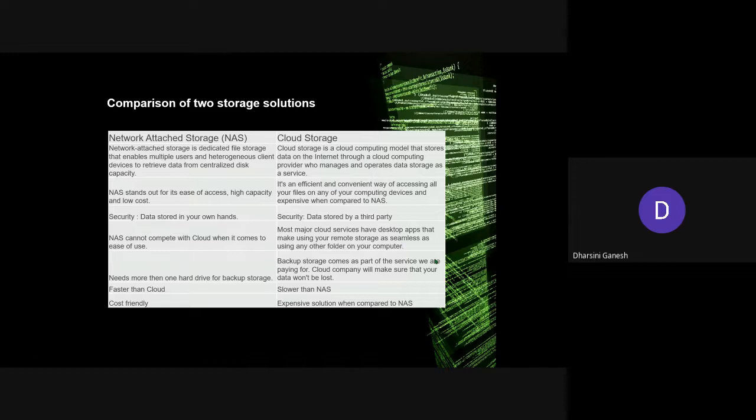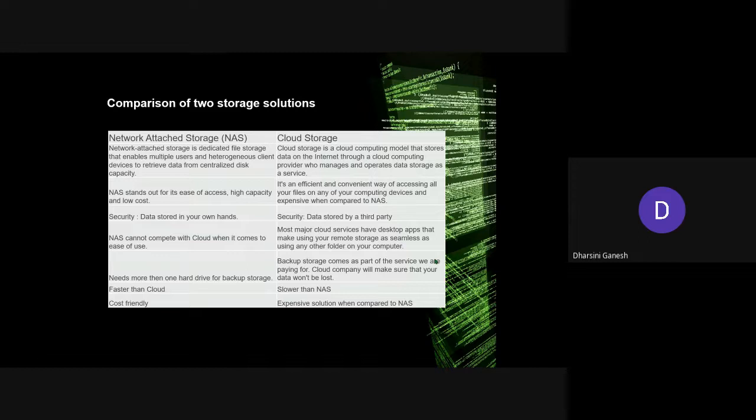Network attached storage is dedicated file storage that enables multiple users and heterogeneous client devices to retrieve data from centralized disk capacity. Cloud storage is a cloud computing model that stores data on the internet through a cloud computing provider who manages and operates data storage as a service.